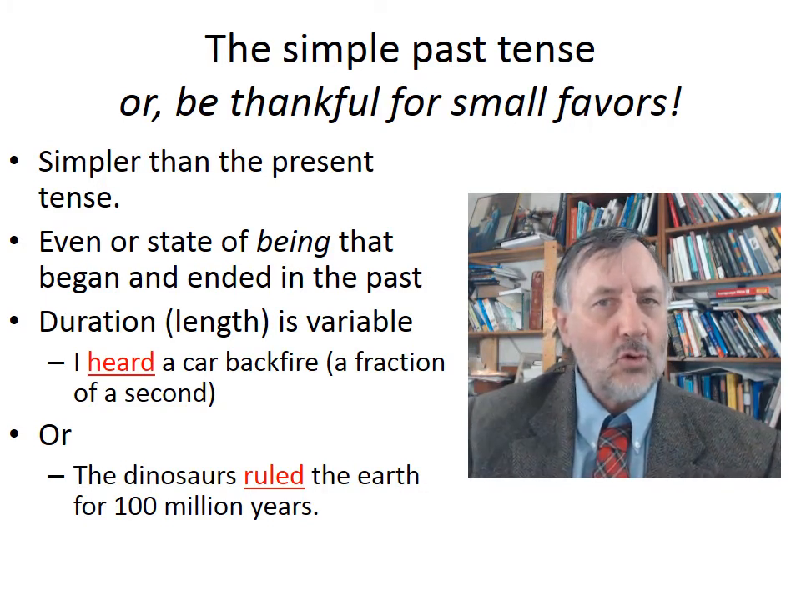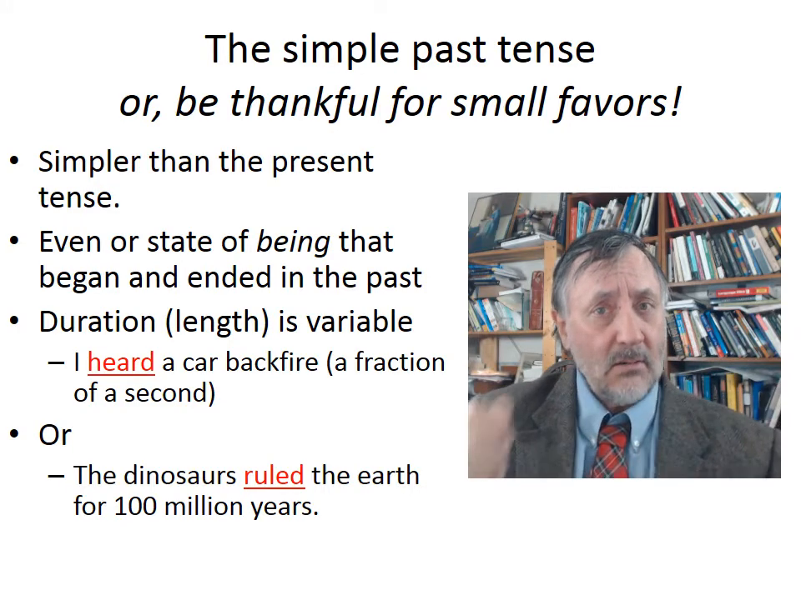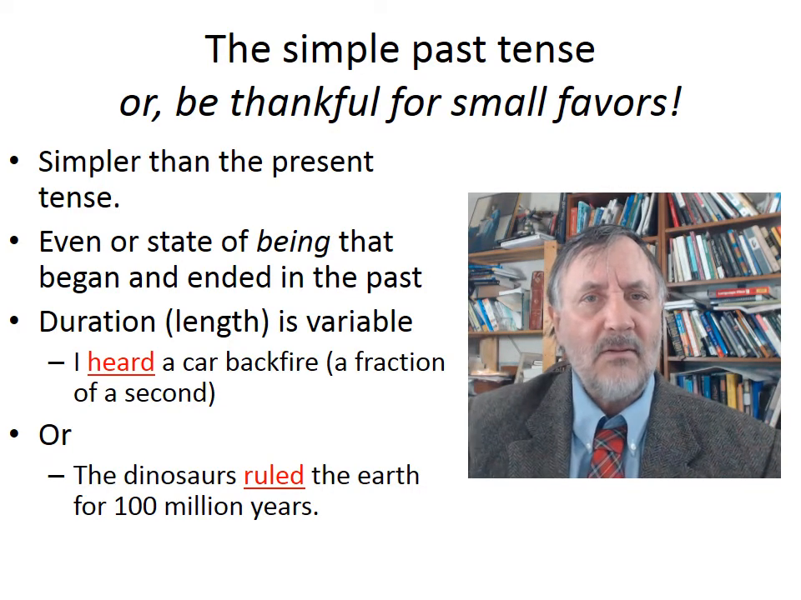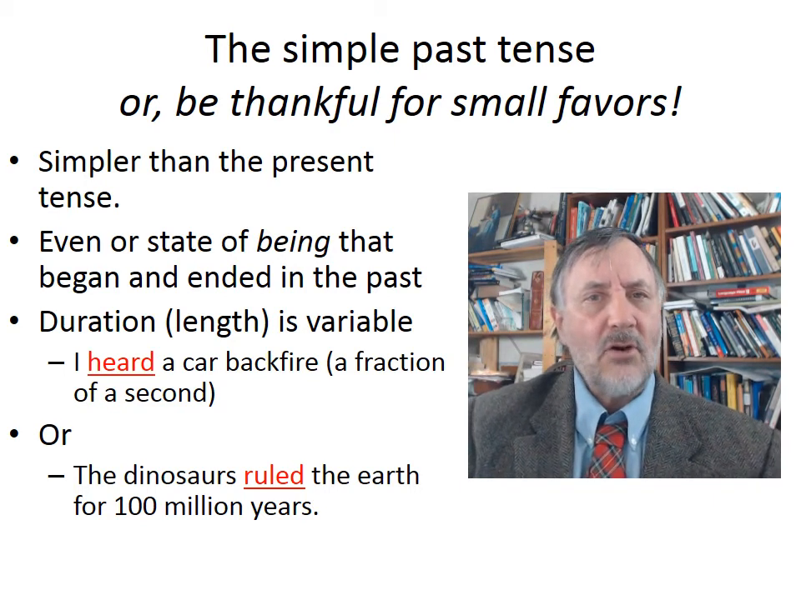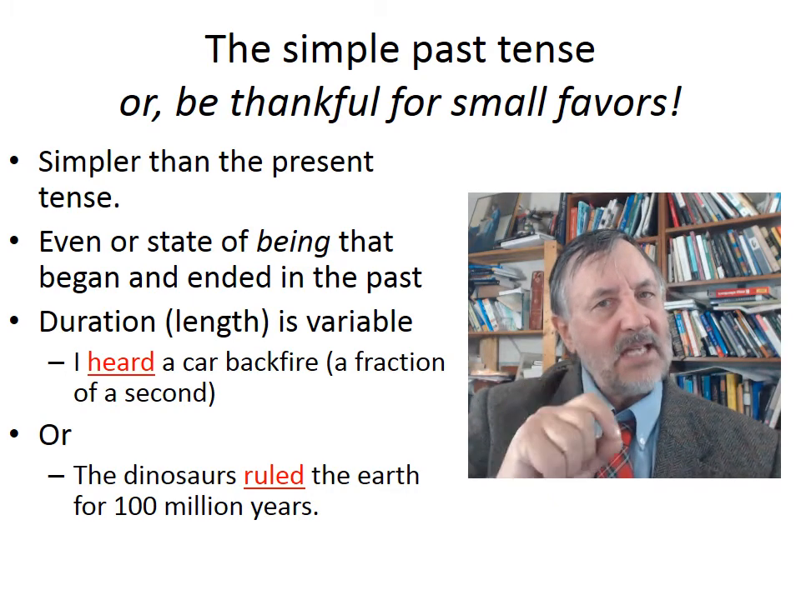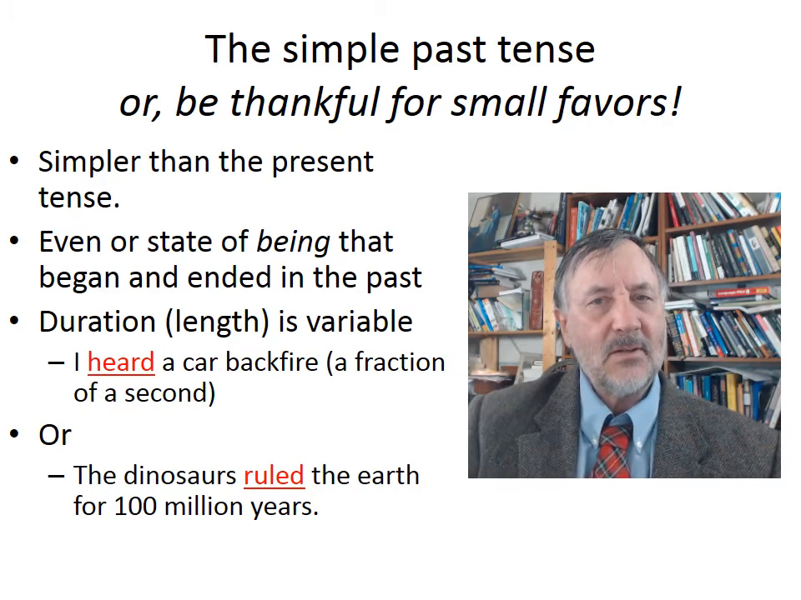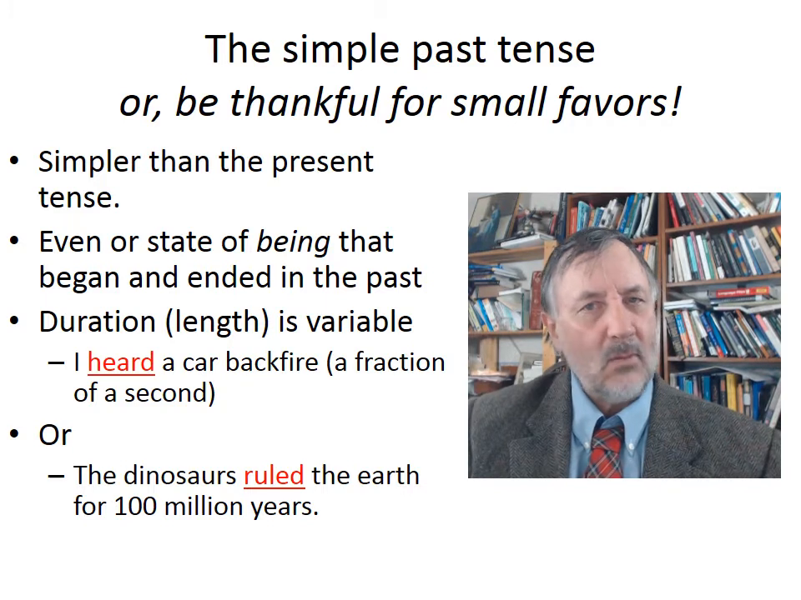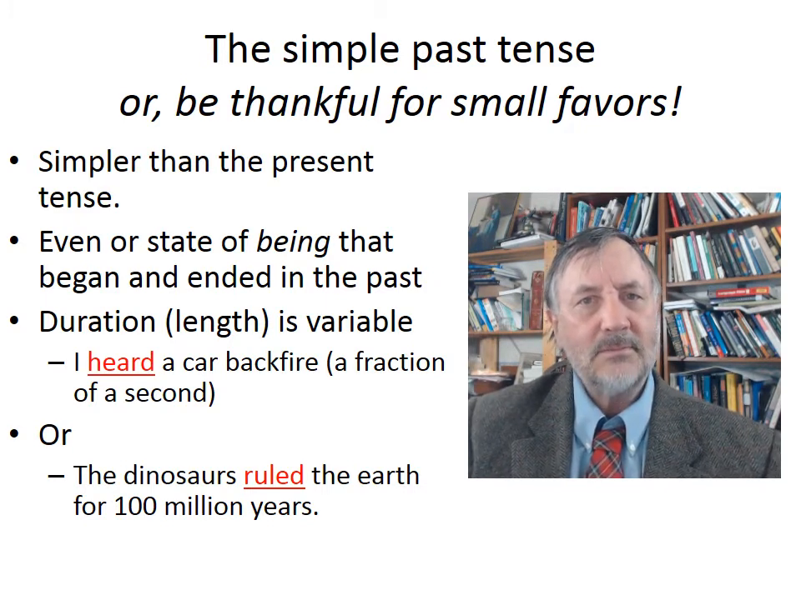Or the dinosaurs ruled the earth for 100 million years. And so we have a great expanse of time, much longer than that single clap of my hands, or of the imaginary car backfiring. So it's 100 million years, but the event had a beginning and it had an end, and both of those are in the past. And so that's what the simple past deals with. That's what it expresses. Okay, so that's the simple past, and we'll talk more about different possibilities with the past tense as we go forward.